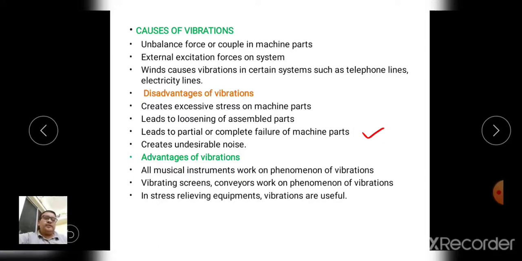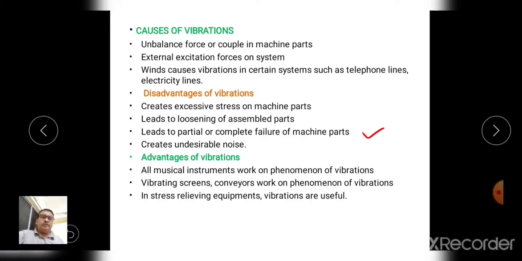Though these are the disadvantages of the vibration, and generally from a mechanical point of view there are a lot of disadvantages of this vibration phenomenon, this vibration has in certain cases advantages also. So we will see what are the advantages of these vibrations. All musical instruments work on the phenomenon of vibration.